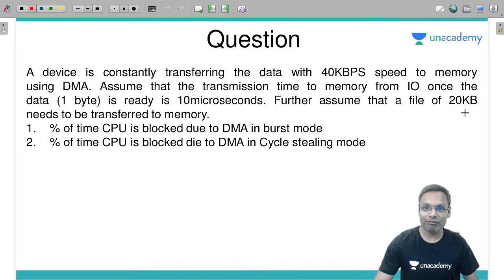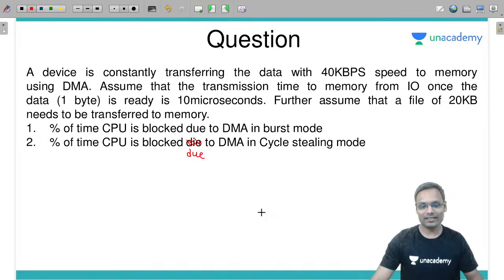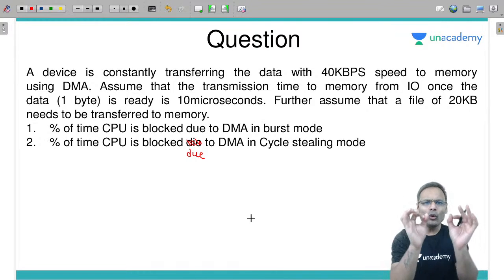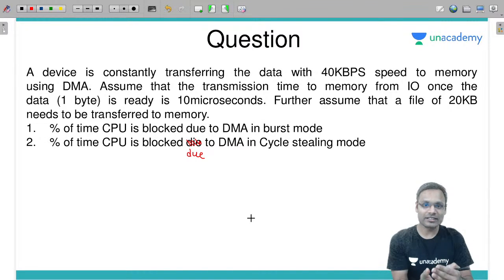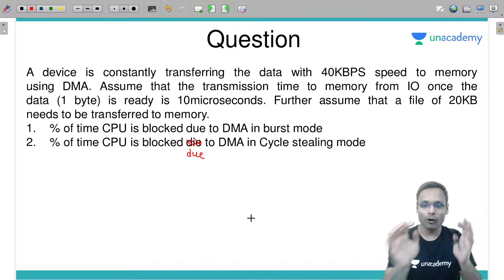Further assume that a file of 20 kb needs to be transferred to memory. What is the percentage of time the CPU is blocked due to DMA in burst mode, and due to DMA in cycle stealing mode? The only difference between cycle stealing mode and burst mode is the formula.